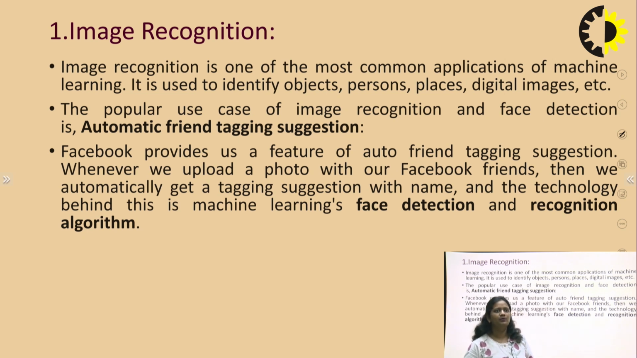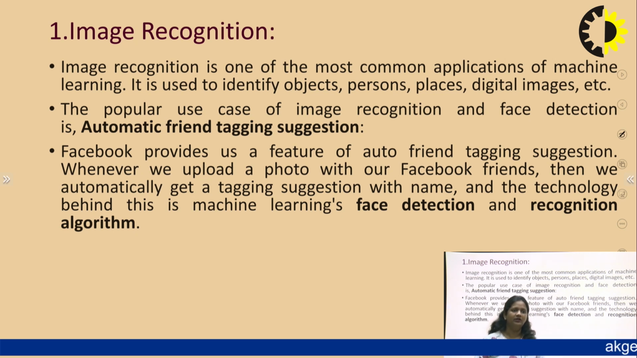Image recognition. The popular use case of image recognition is face detection, that is, the automatic friend tagging suggestion. For example, on Facebook, suppose you have uploaded some pictures, and in this picture you and many more friends are present, and there is an option for automatic friend tagging. Then Facebook will automatically tag the name or give you a suggestion to tag your friends that are actually present in the photo.